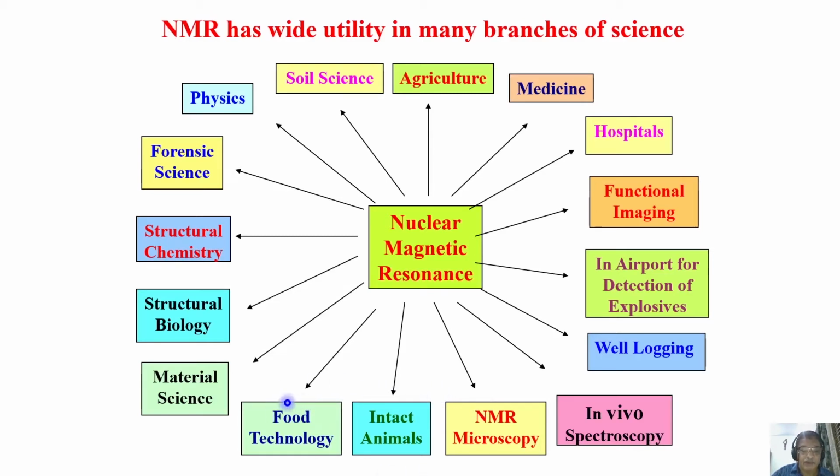It is exploited even more in food technology and material science, which is another branch. Enormous work is going on. And of course, structural chemistry and structural biology, right from the discovery of chemical shifts, it is very well utilized. And a lot of work is going on in these areas. It is used in forensic science, physics, soil science. Look, these are all only the tip of an iceberg. Today it is such a powerful and ubiquitous technique. Not only science, in many branches of engineering, people are using NMR.